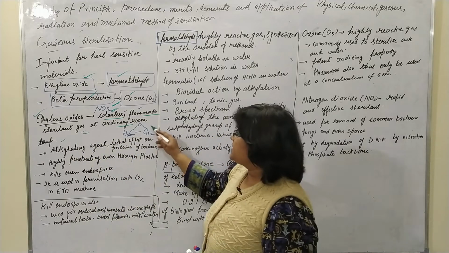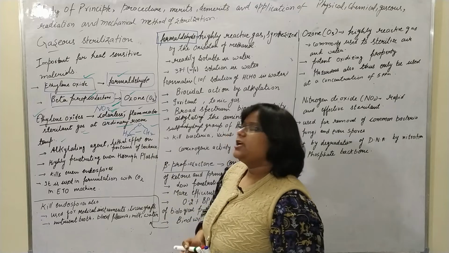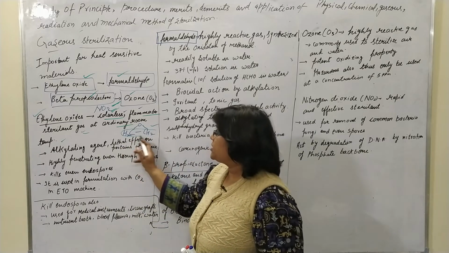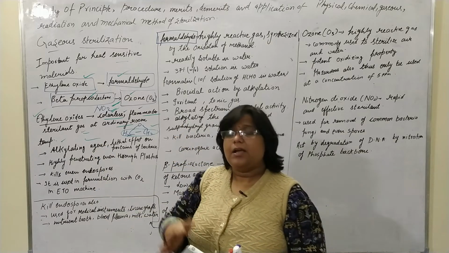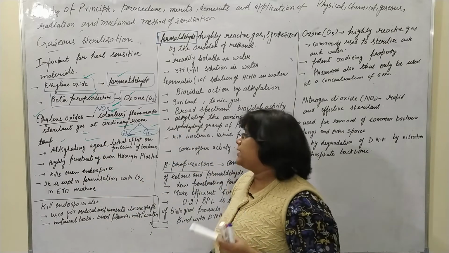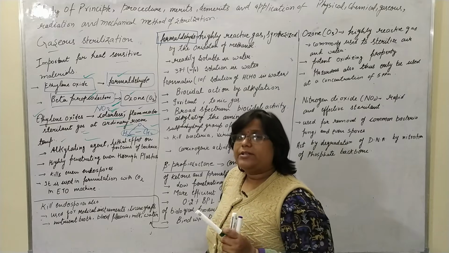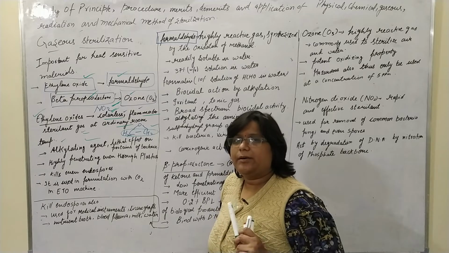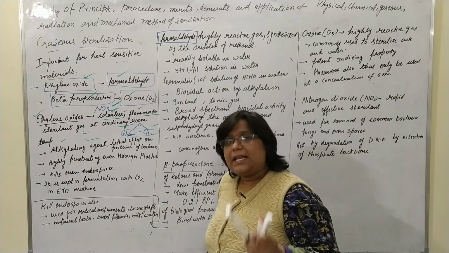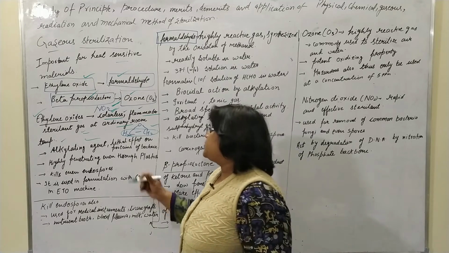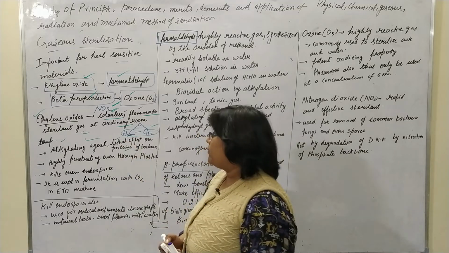The structure is CH2CH2O. With the help of this CH2CH2 group, it alkylates any material, protein, carbohydrate or lipid of the microbial system. By alkylation it produces a lethal effect on the proteins of bacteria.